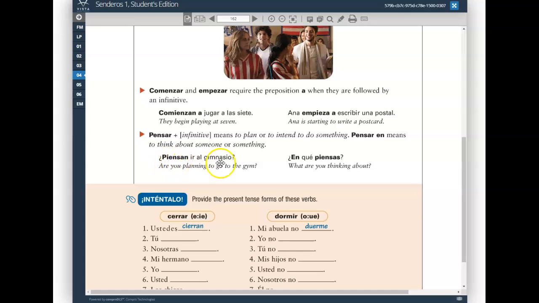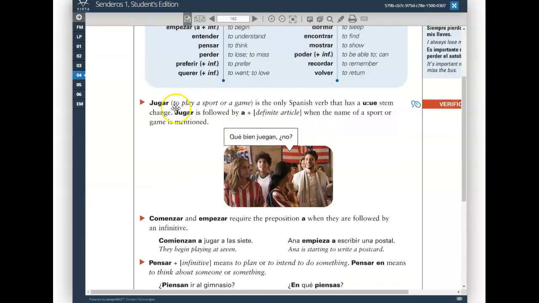For example, ¿piensan ir al gimnasio? Are you guys thinking of planning to go to the gym? ¿En qué piensas? What are you thinking about? So common stem changing verbs here. You can see how they change. The verb pensar, E to IE. The verb comenzar, E to IE, just like empezar. And the verb jugar, U to UE.